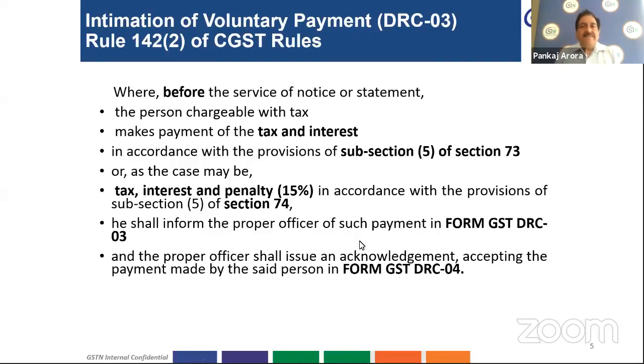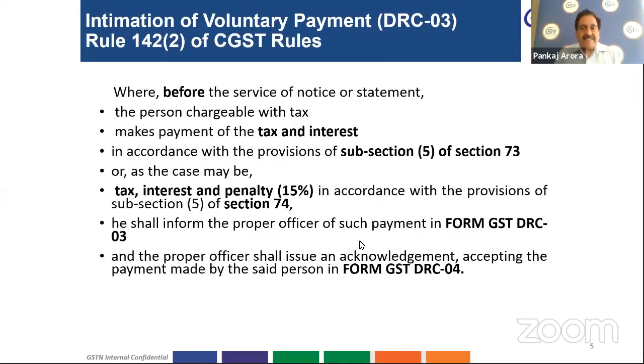He will communicate regarding this payment in form DRC 03 to the department. And if there are reasons of misstatement or suppression of facts, then in such a case subsection 5 of section 74 will be invoked, and the taxpayer is liable to pay the tax entirely, interest, and a penalty amount equal to 15% of such tax.